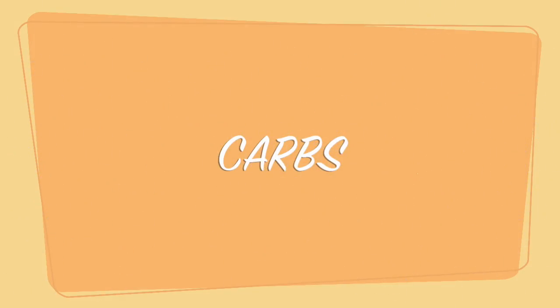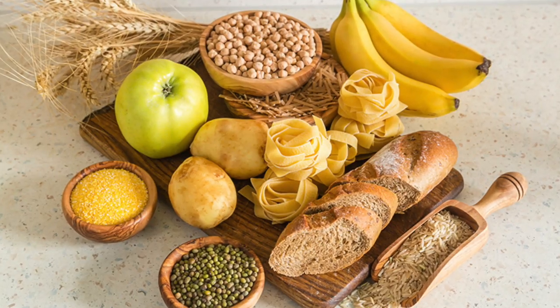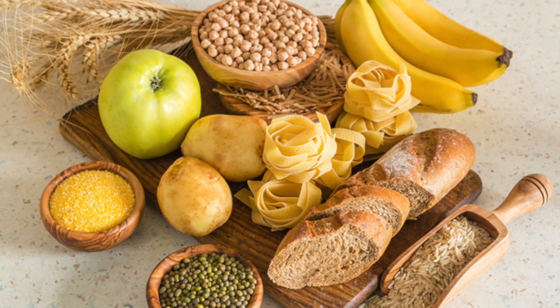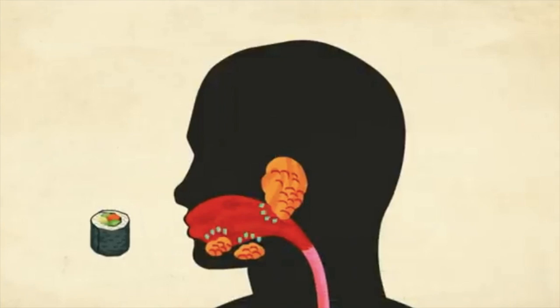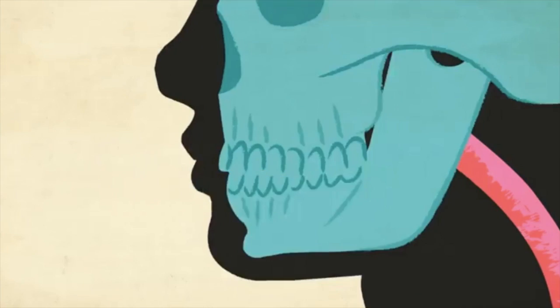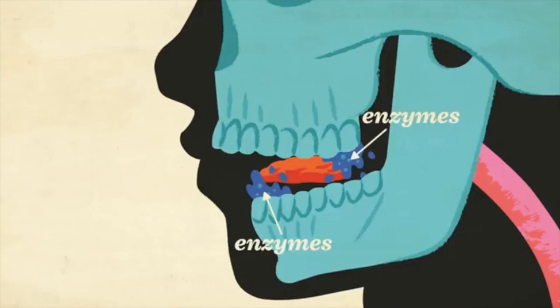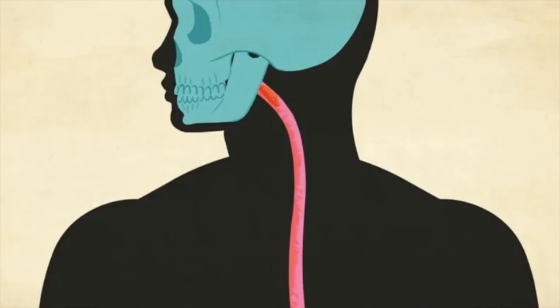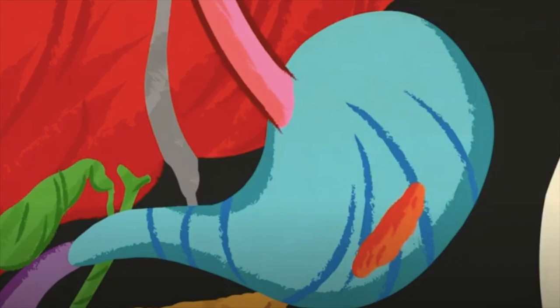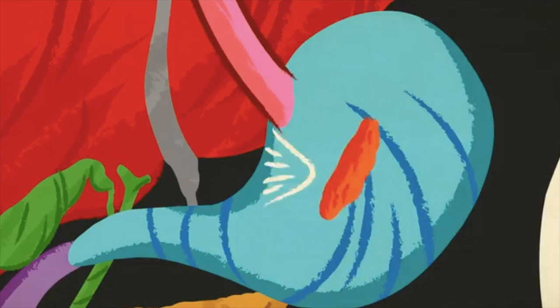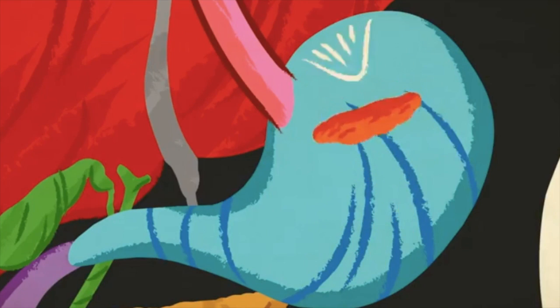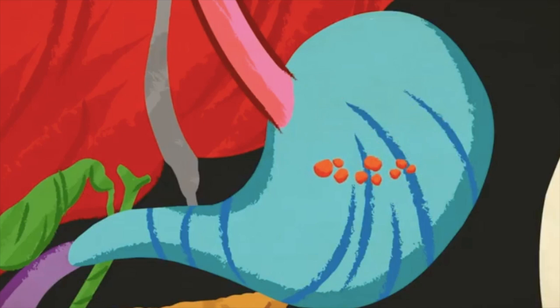For carbohydrates, chemical digestion starts within the mouth as the enzyme salivary amylase is secreted from the parotid gland and mixes with the food as it's being chewed. As the bolus is formed and then swallowed, it passes through the esophagus to the stomach. Once the food reaches the stomach, the salivary amylase becomes denatured due to the low pH levels of the stomach. Chemical digestion of carbohydrates briefly stops here before moving to the small intestines.